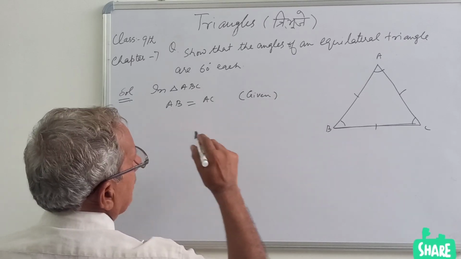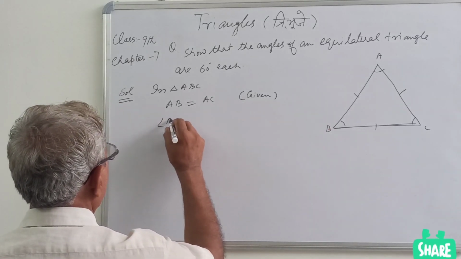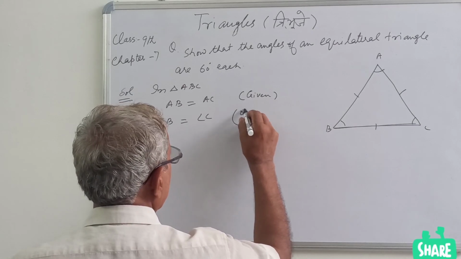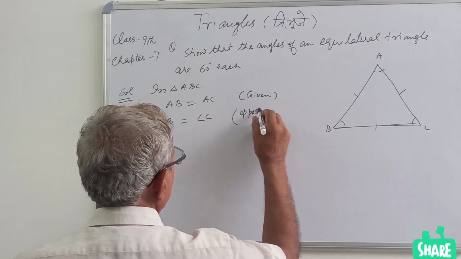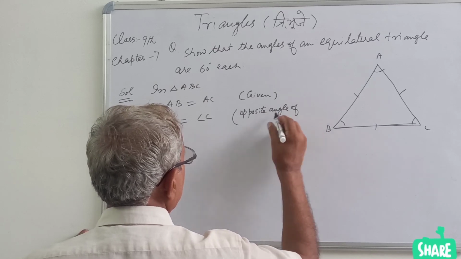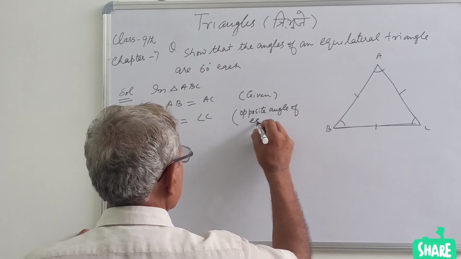Therefore, angle B equal to angle C, opposite angles of equal sides.